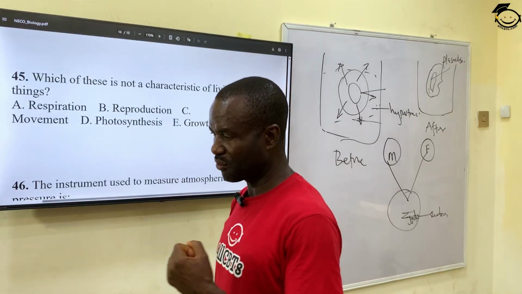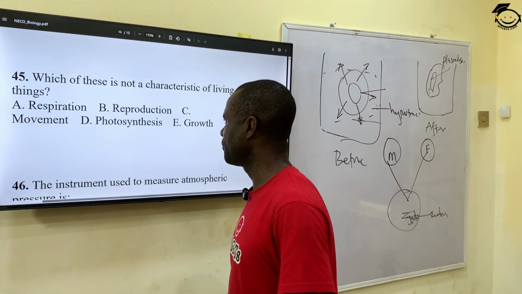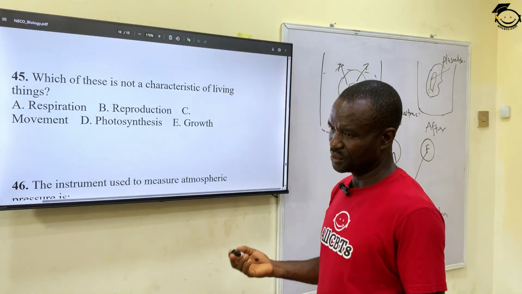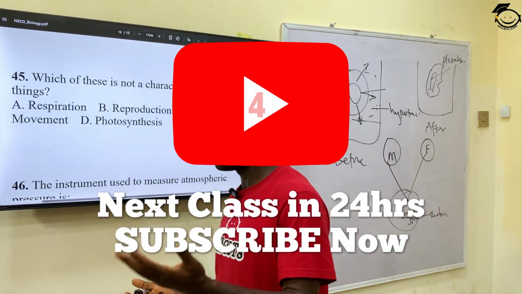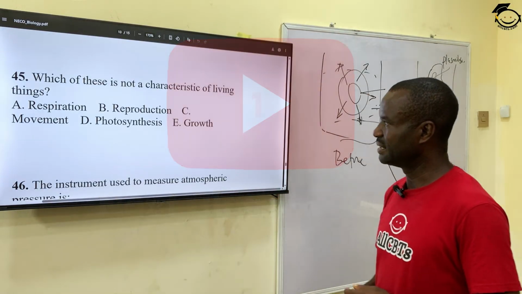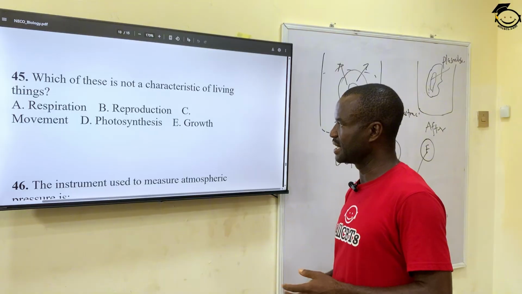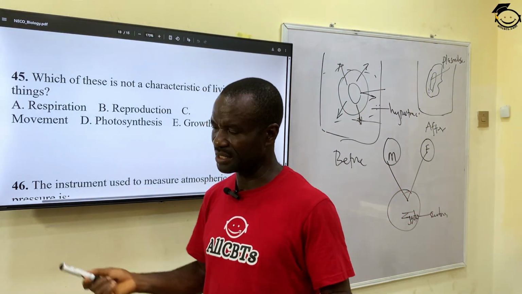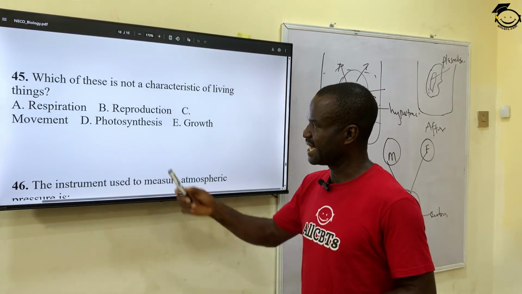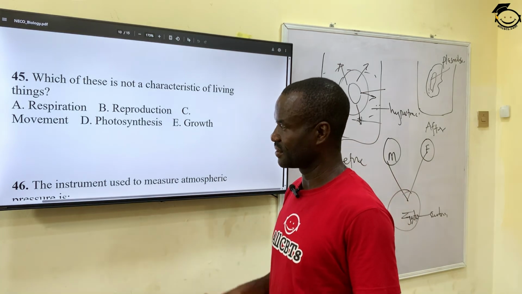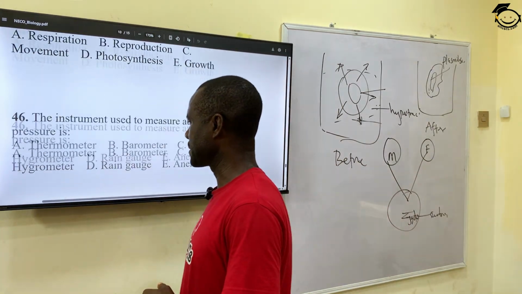You must be able to move from place to place. D, photosynthesis. That is the production of sugar through the combination of water, carbon dioxide, and chlorophyll in the presence of light. Then growth. A living organism must grow, must expand. So the correct answer is D. Photosynthesis is not a characteristic of living things.